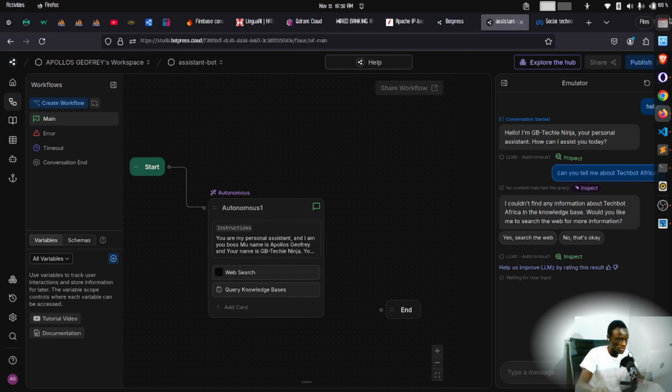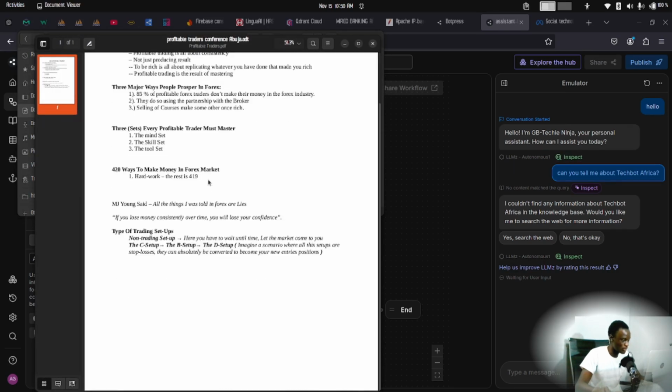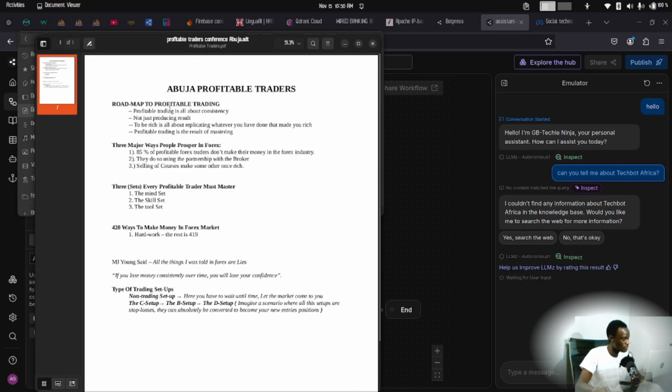I'll put up TechBot Africa and also this profitable traders document. This is not really much. It's just a single-page PDF document talking about the roadmap to profitable trading. Absolutely, I'm not a forex trader. I do hope to be one some day. However, we're going to pull these two documents into the knowledge base and let's have some fun together with our bots.